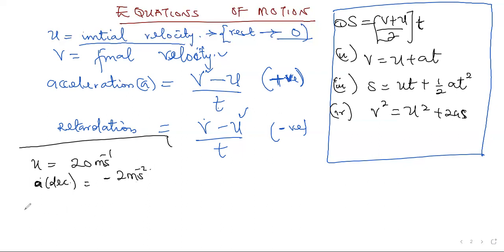Great. And we have to calculate the time required to bring the body to a complete halt, that is, to bring it back to rest. So bringing it back to rest shows that presently the body is at rest. Therefore, the final velocity of that body is 0. So we are looking for the time required, that's T. From here, A equals V minus U over T.